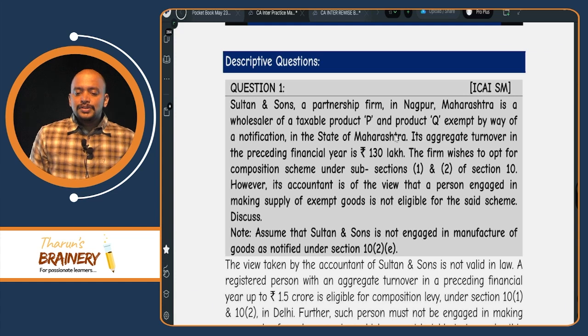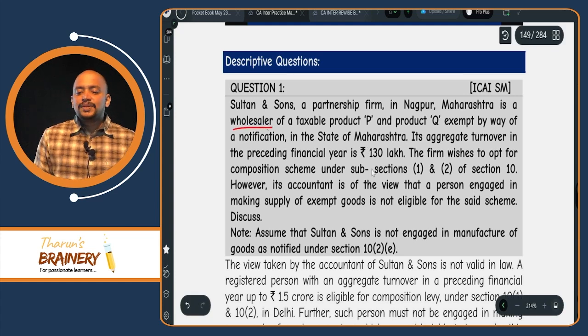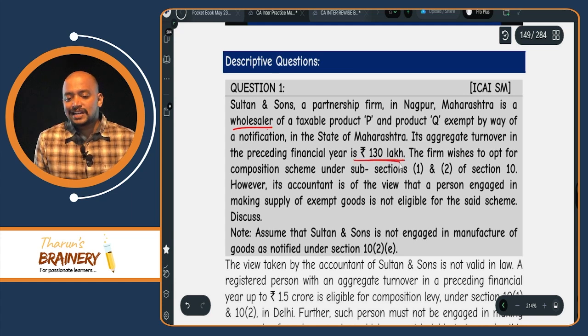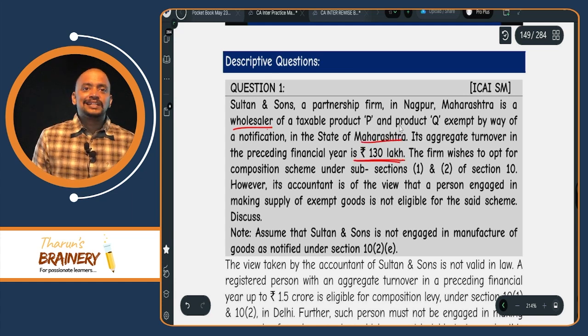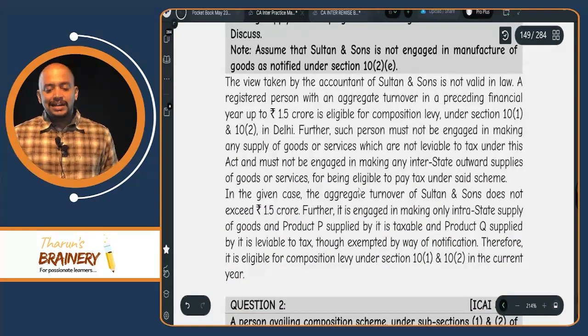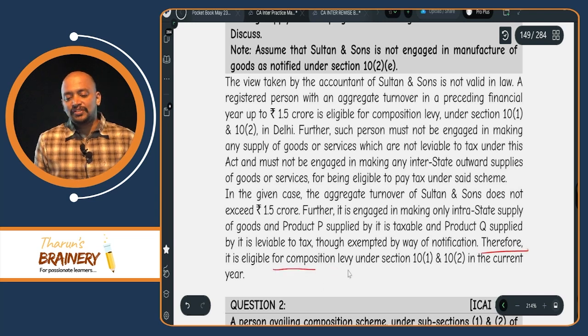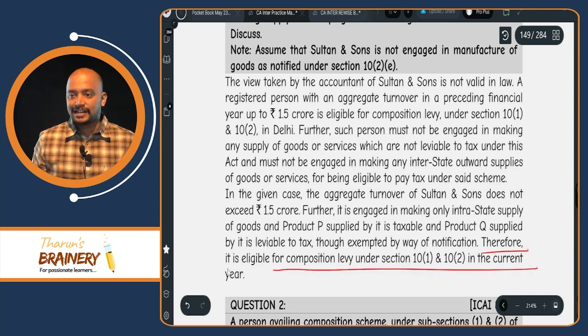And that too, the previous year they are engaged in trading and previous year turnover does not exceed 150 lakhs. In Maharashtra, the limit is 150 lakhs. It does not exceed 150 lakhs. So in the current year they can opt for composition scheme. Therefore, it is eligible for composition scheme in the current year.